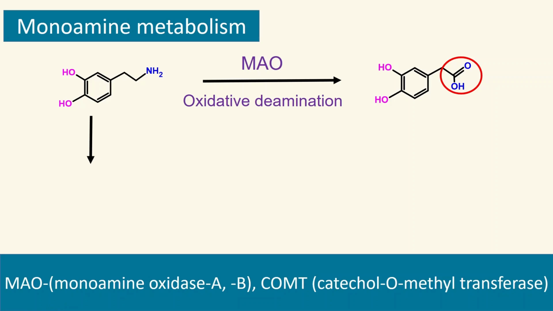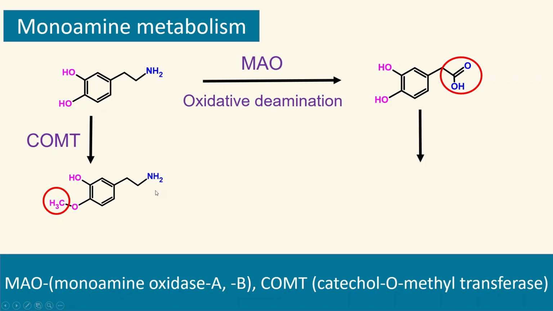And the second enzyme is catechol-O-methyltransferase, the COMT enzyme. As the name tells you, it is a methyltransferase. That means, guess what we expect here? You expect one methyl group formed onto this dopamine. So that is how catechol-O-methyltransferase metabolizes those catecholamines.